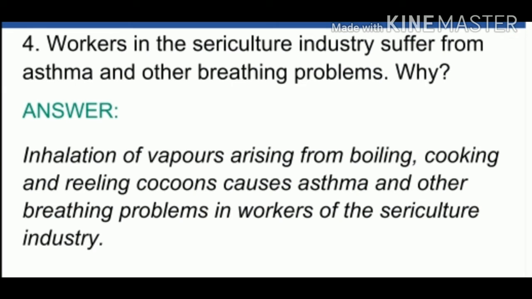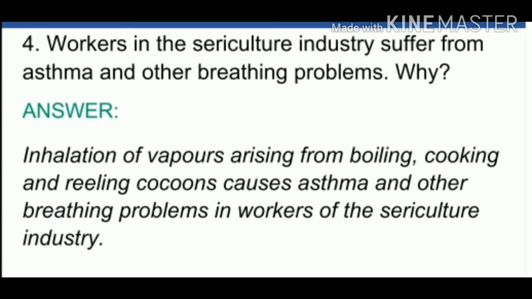See here, the workers in the sericulture industry suffer from asthma and also other breathing problems. Why? Because of inhalation of vapors arising from boiling. During the processing of silk, we are boiling the cocoons. So inhalation of vapors arising from boiling, cooking and reeling cocoons causes asthma and other breathing problems in workers of the sericulture industry.